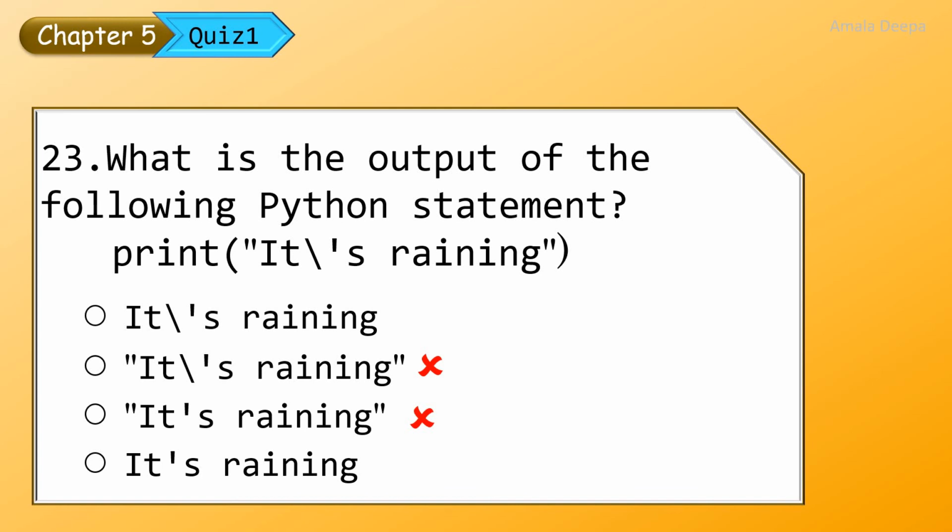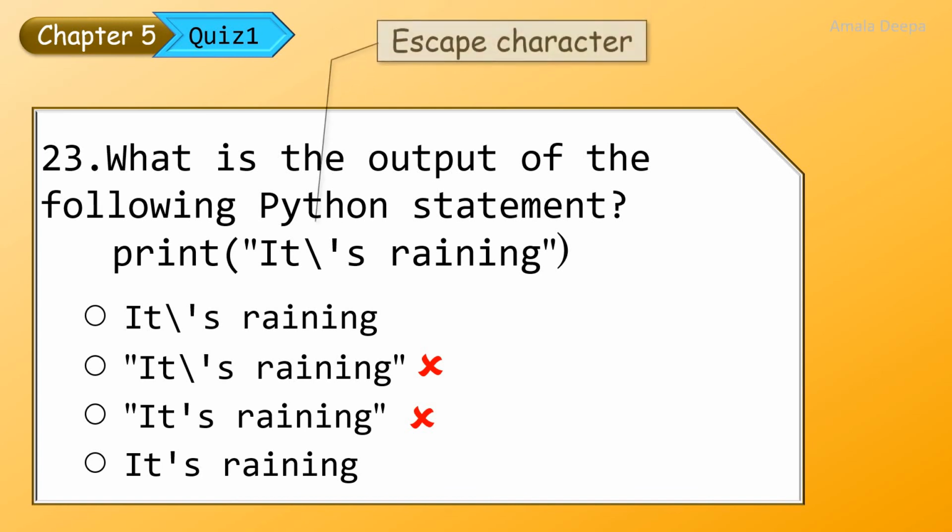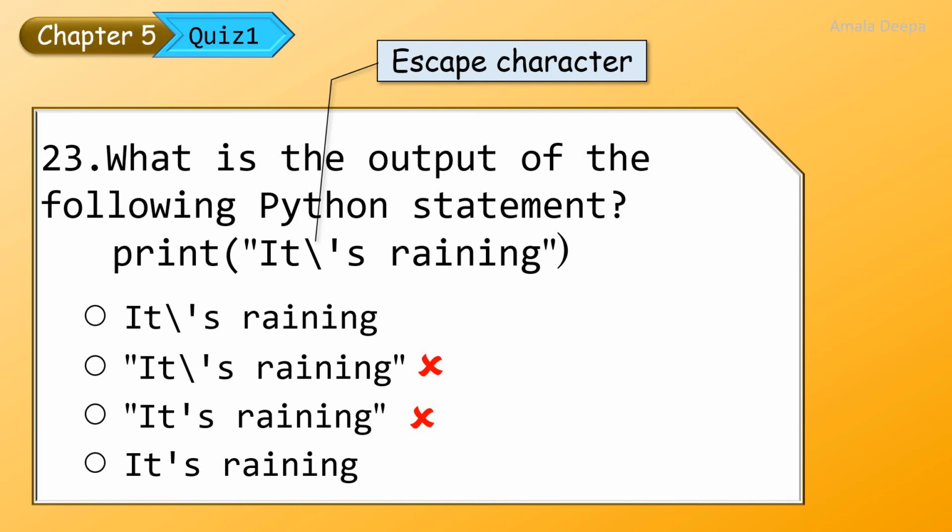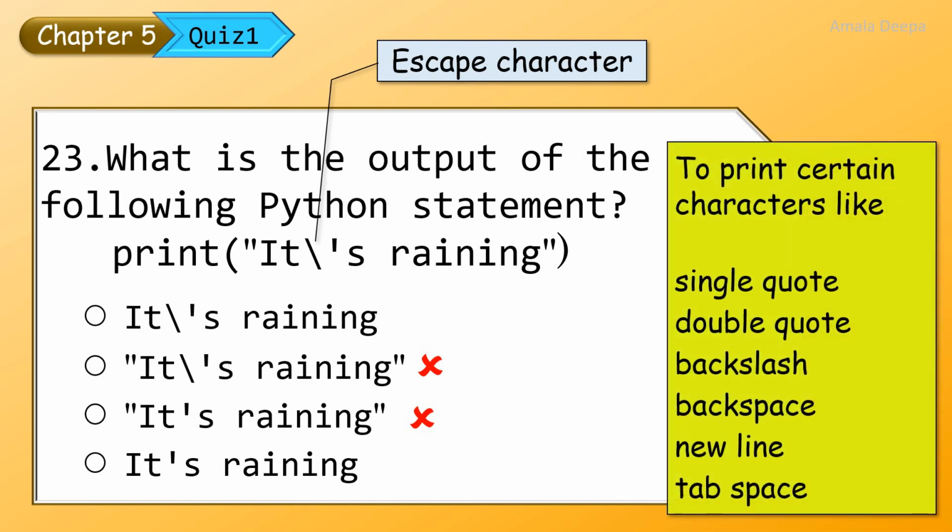And also, this backslash is called the escape character. This escape character is used to prefix certain characters like single quote, double quote, backslash, backspace, new line, tab space, which is written with the backslash.